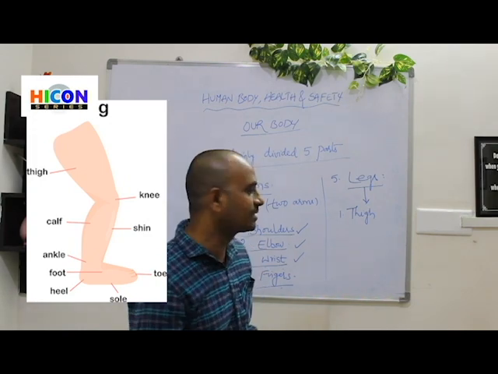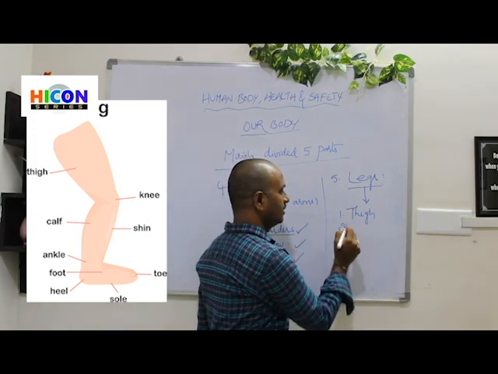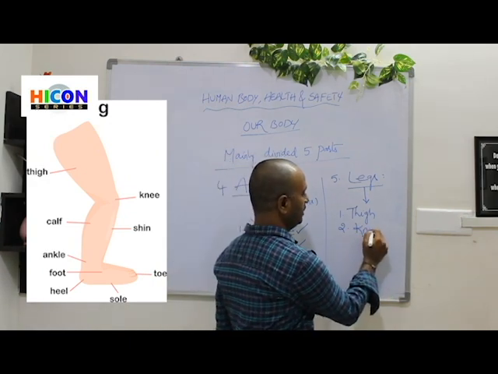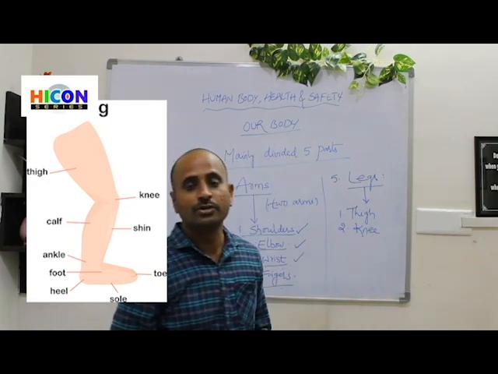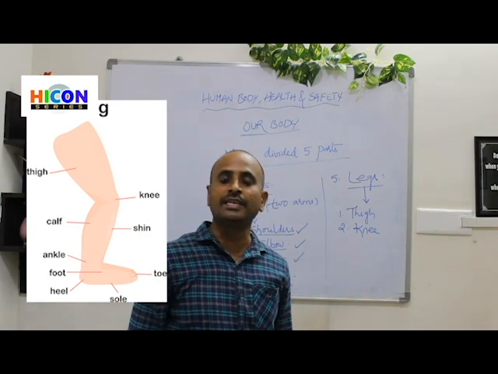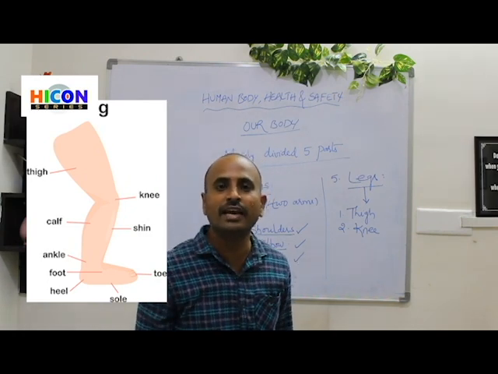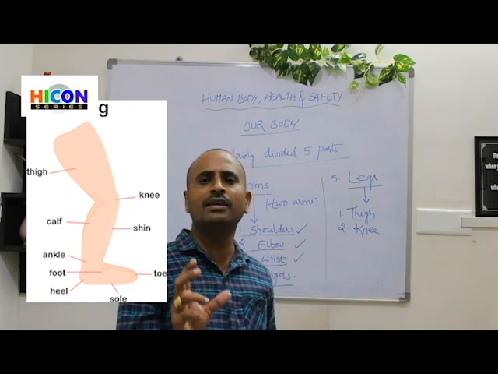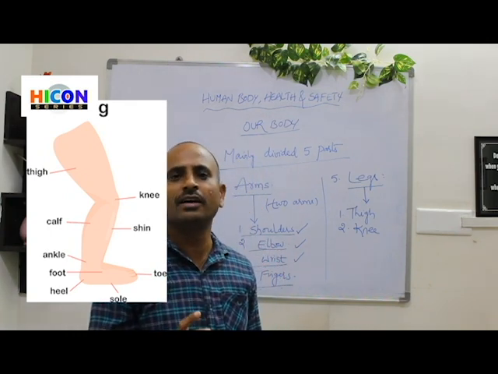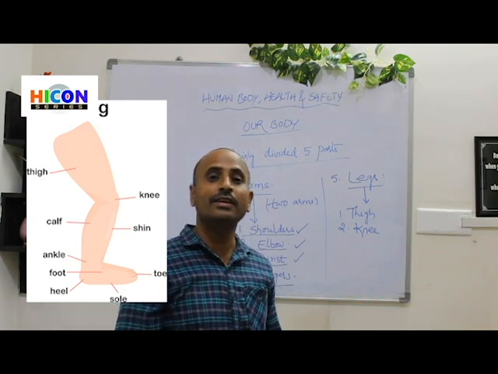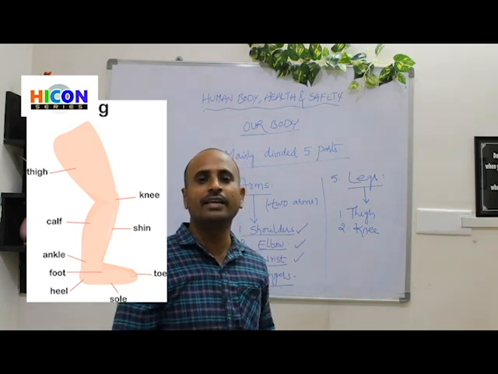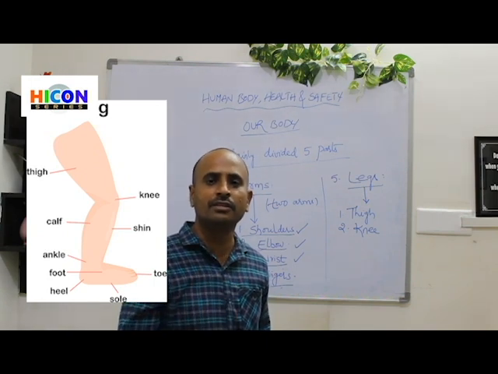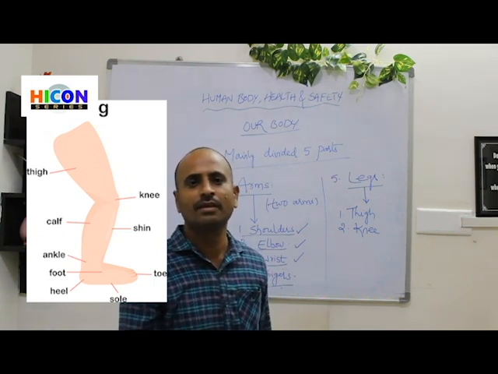Next, what does our leg contain? The next part is the knee. So what is knee? The knee is present between our thigh and feet. So carefully observe the picture. Where is the knee located? Children, observe the picture and identify where the knee is located. Yes, the knee is exactly located in between the thigh and feet.